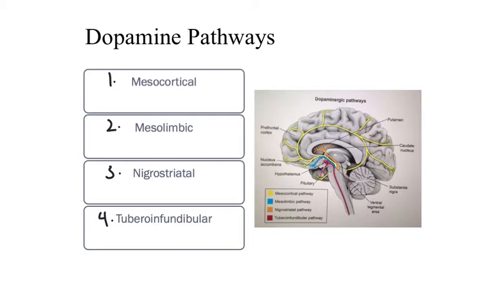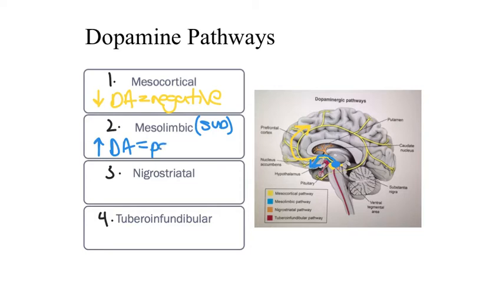This originates in the brainstem and projects to areas of the cortex. It is thought that a decrease or a deficit in dopamine signaling in this brain region is associated with the negative symptoms of schizophrenia. The mesolimbic dopamine pathway also originates in the brainstem and projects to the limbic system, like the hypothalamus. This is the dopamine pathway that is also implicated in substance use disorder. It is thought that an excess of dopamine in this pathway produces the positive symptoms of schizophrenia. We will discuss the positive and negative symptoms of schizophrenia in a moment.